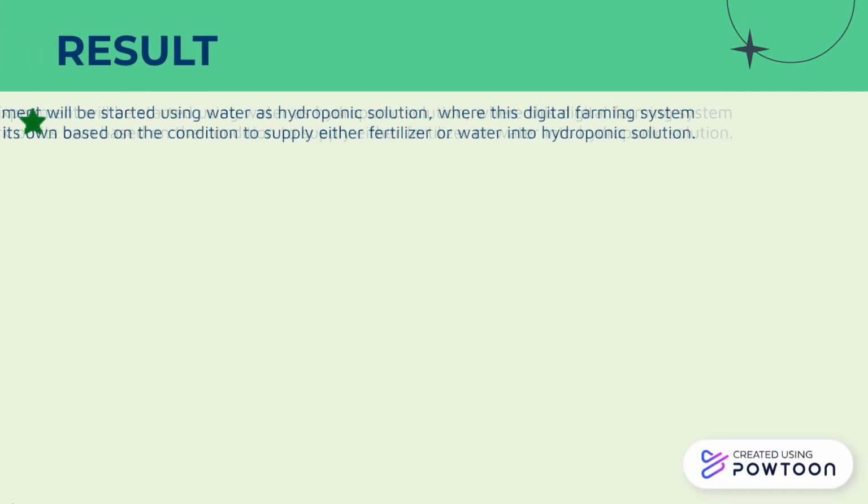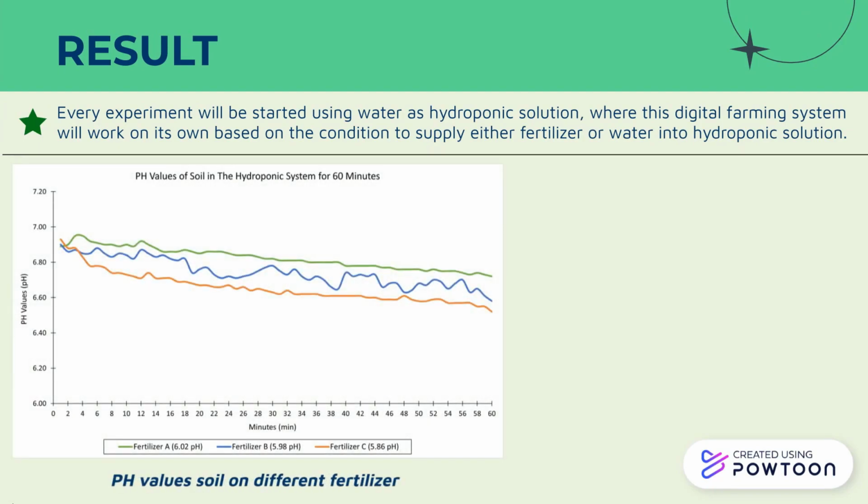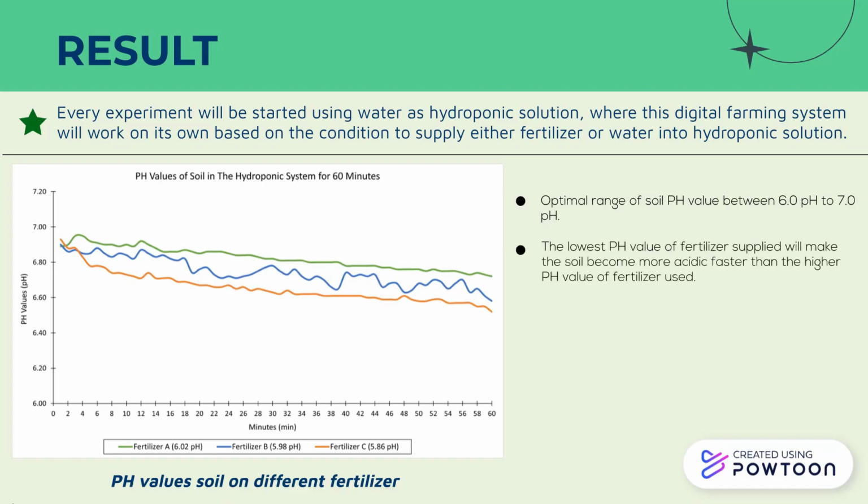Every experiment will be started using water as hydroponic solution. The digital farming system will supply either fertilizer or water. Optimal range of soil pH value is between 6.0 to 7.0 pH.